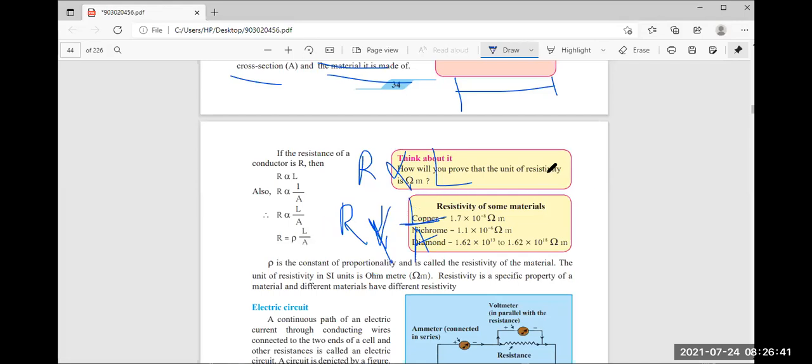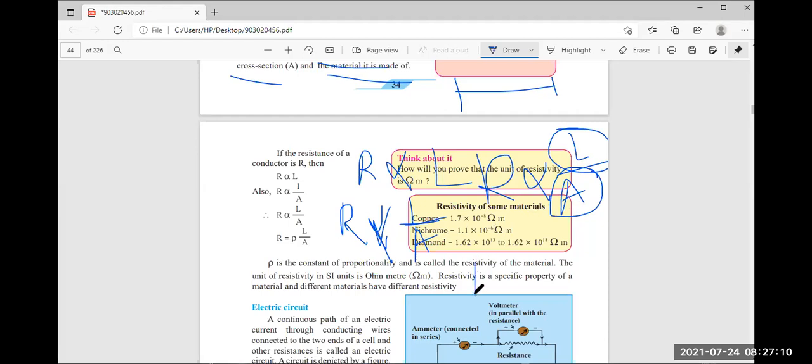So R is directly proportional to L upon A, where L is the length of the conductor and A is the area of cross section.